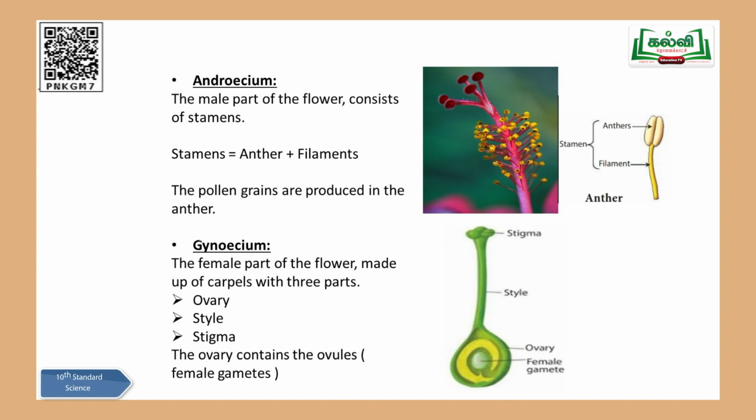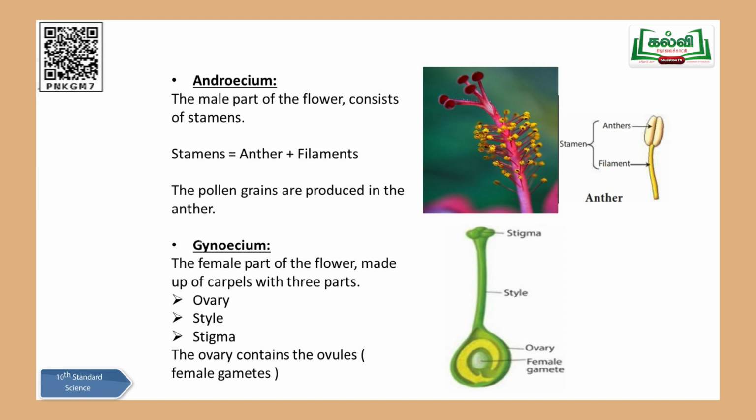It is made up of two important parts. One is called the anther at the top, inside which you can see yellow colored pollen grains. You can see here, these yellow pollen grains are called male gametes. They are only the male gametes, very, very important for reproduction. So these male gametes, which are nothing but pollen grains, are present inside the anther region. Then you can see one small stalk or stem-like region. That is called the filament.